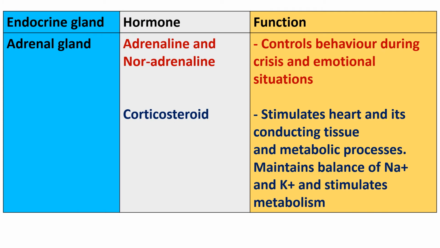Endocrine gland, adrenal gland. Hormone, adrenaline and noradrenaline. Function, controls behavior during crisis and emotional situations. Hormone, corticosteroid. Function, stimulates heart and its conducting tissue and metabolic processes. Maintains balance of sodium and potassium ion and stimulates metabolism.